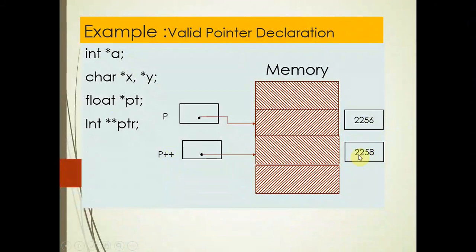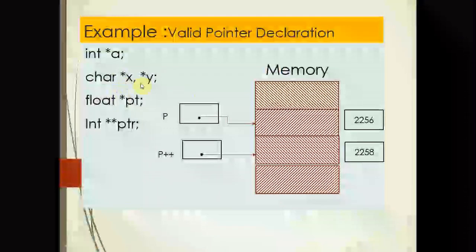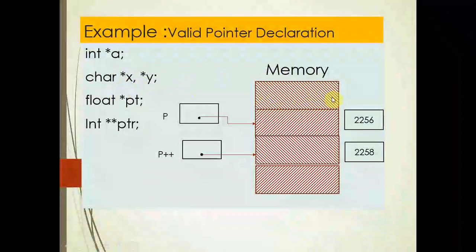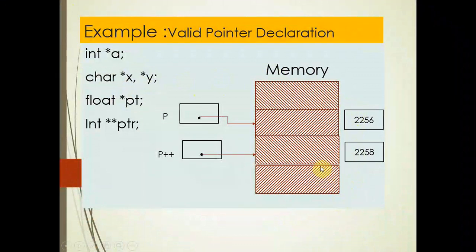It is incremented by 4 bytes, because a float variable requires 4 bytes, an integer variable requires 2 bytes, and a character variable requires 1 byte. So when you increase a character type pointer, it will increase by 1 byte only.